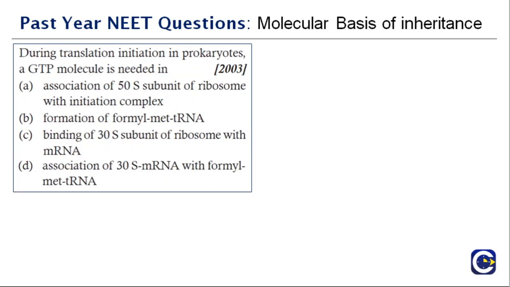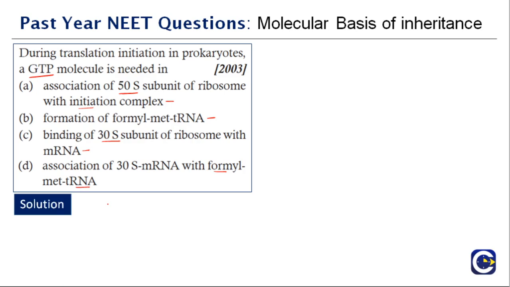During translation initiation in prokaryotes, a GTP molecule is needed in association of the 50S subunit of the ribosome with the initiation complex, formation of formyl methionine tRNA, binding of the 30S subunit of the ribosome with mRNA, or association of 30S mRNA with formyl methionine tRNA.